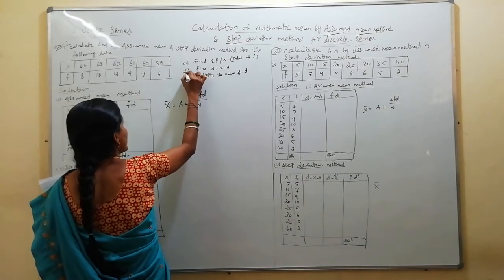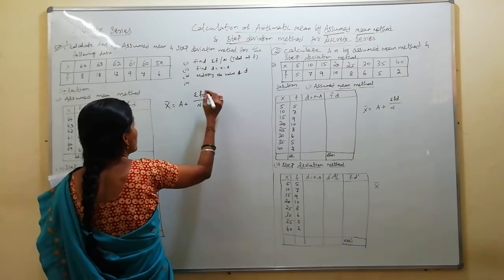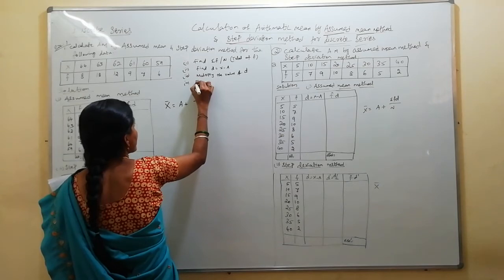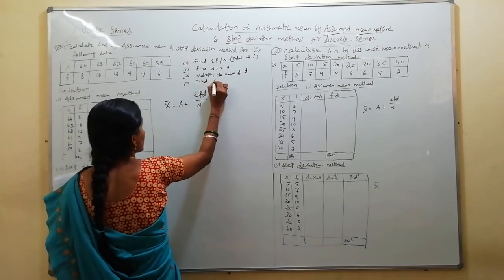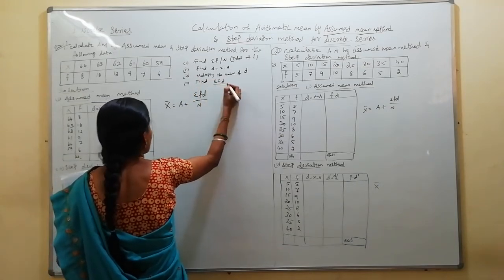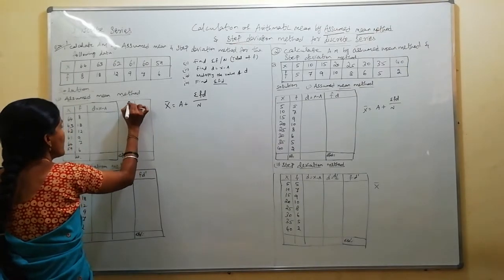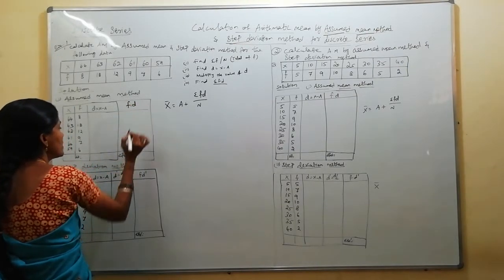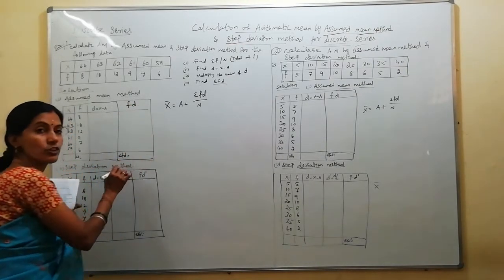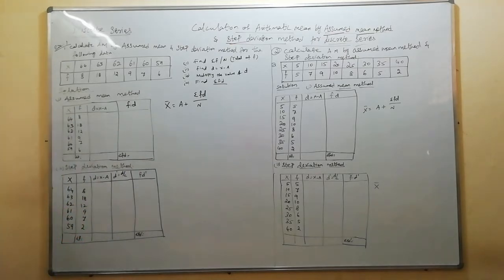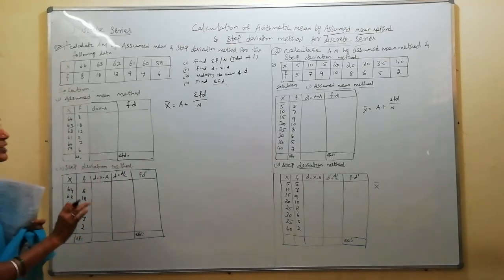Fourth step, get the summation of sigma f into d. Find sigma fd. Sigma fd, which means summation of fd. Where you have multiplied the f into d value, there you have to get the total. Sigma denotes summation or total. Now I am going to do the sum. Those who are clear with